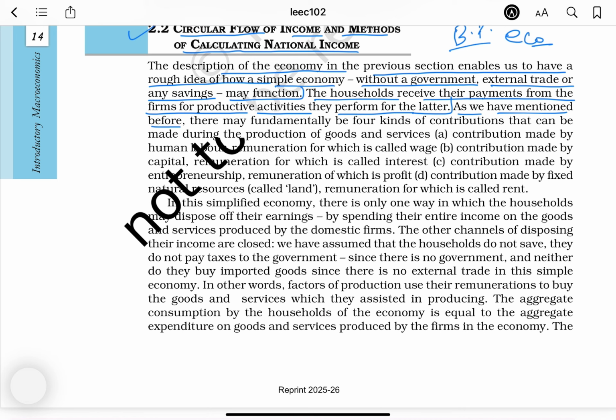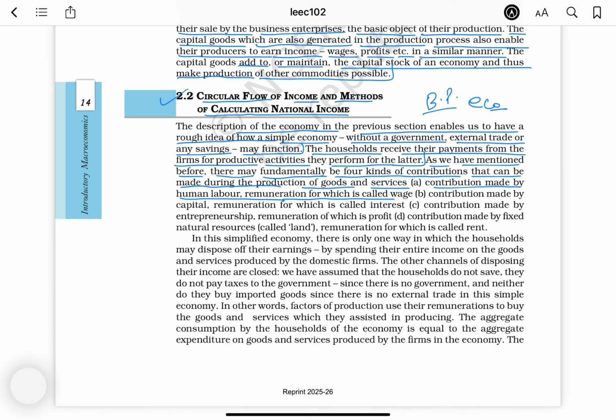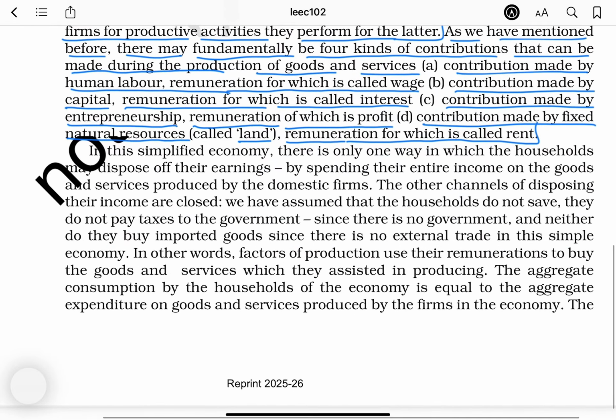As we have mentioned before, there may fundamentally be four kinds of contributions that can be made during the production of goods and services. Contribution made by human labor, remuneration for which is called wage; contribution made by capital, remuneration for which is called interest; contribution made by entrepreneurship, remuneration of which is profit; contribution made by fixed natural resource called land, remuneration for which is called rent.